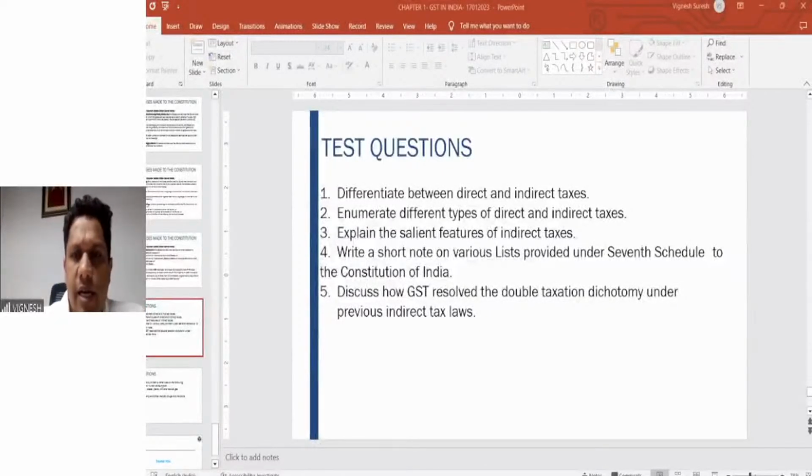So therefore, CA inter is just an introduction, like the one class which we discussed today that covers say 75-80% of your CA inter syllabus. But in final, it is much more vast. The questions are very tricky. The questions are case study oriented, and it is definitely much more elaborate and vast as compared to what you did in your CA inter.